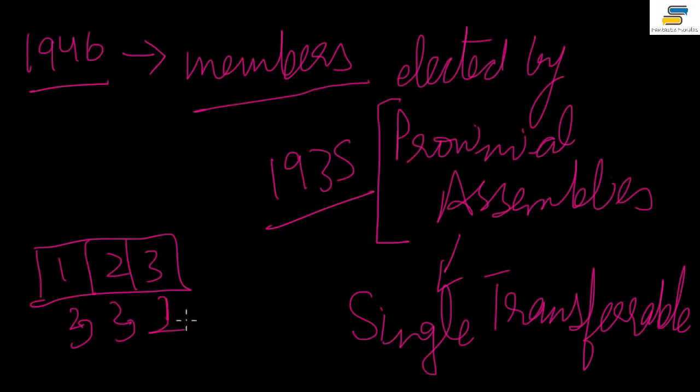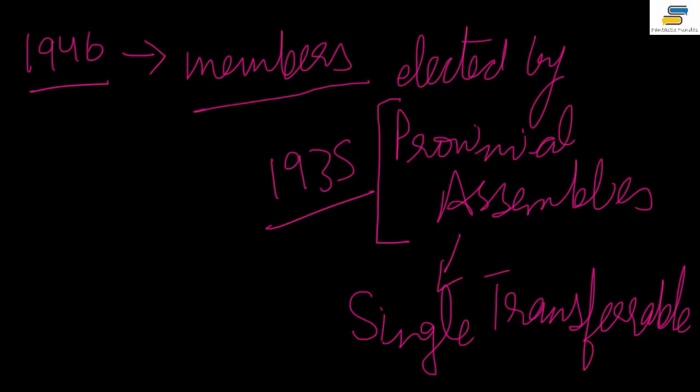Now these are the first preference votes, that if I have to choose a person, my first preference is this person and second preference is this person. In the second round, the person with the fewest votes will be eliminated, and whatever the second preference of those people is, that vote will be transferred, and then whosoever gets the majority will be elected, and this process will keep on happening. So this was on the basis of the single transferable vote, right?